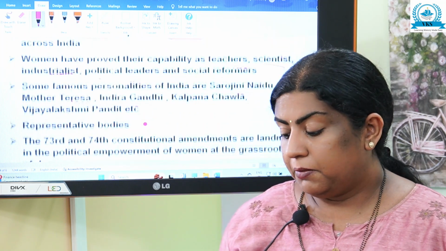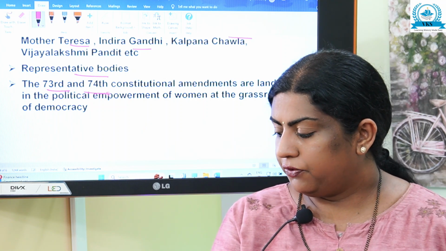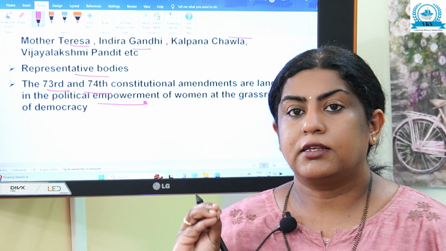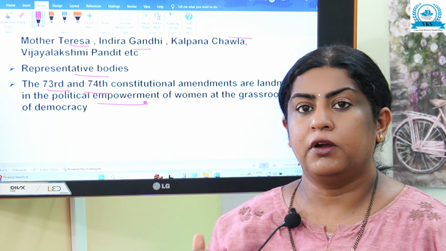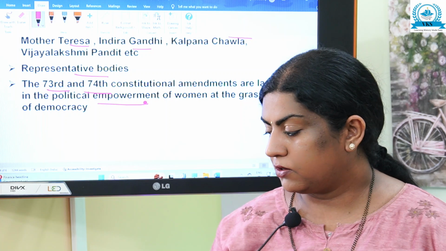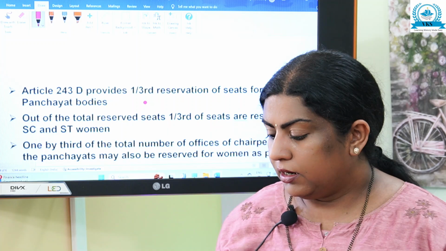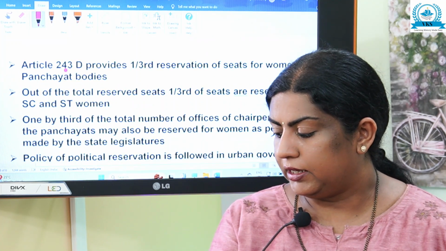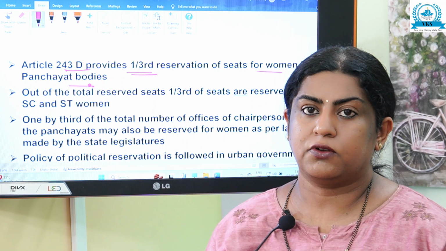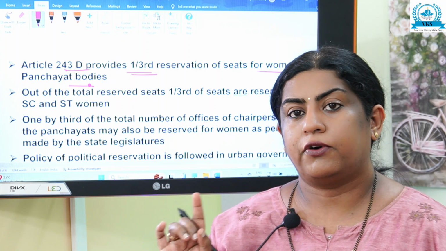Now, what are the remedial measures in representative bodies? The 73rd and 74th constitutional amendments are landmarks in the political empowerment of women at the grassroots level of democracy. Regarding that, Article 243D provides 1/3 reservation of seats for women in Panchayat bodies. So 1/3 of the seats are reserved for women in Panchayat bodies according to Article 243D.